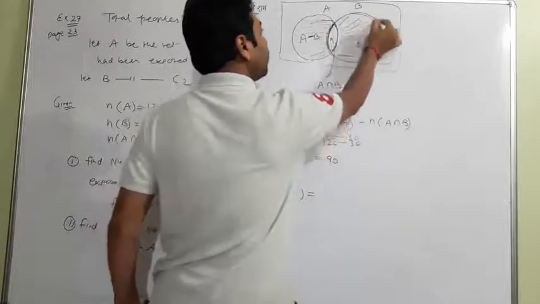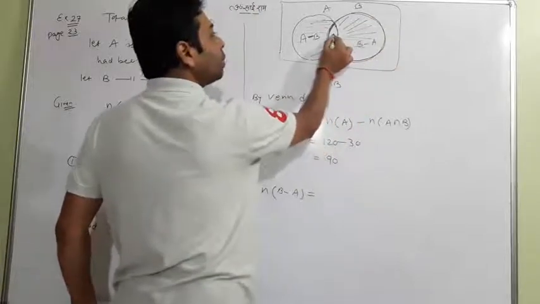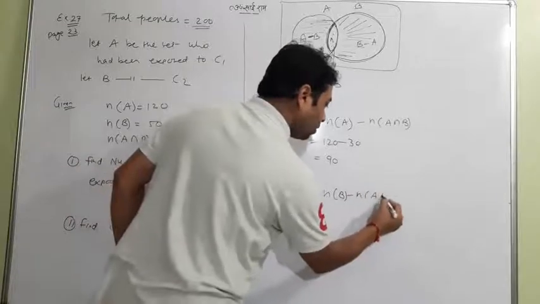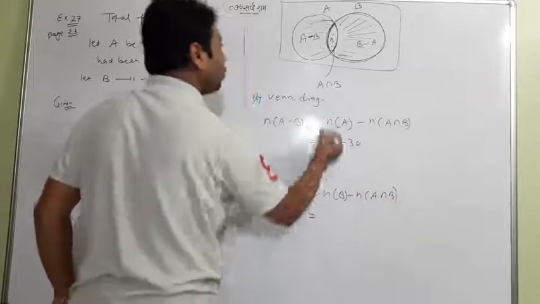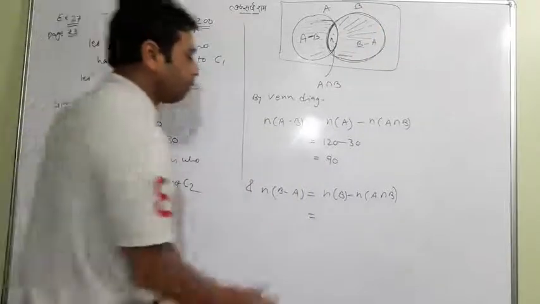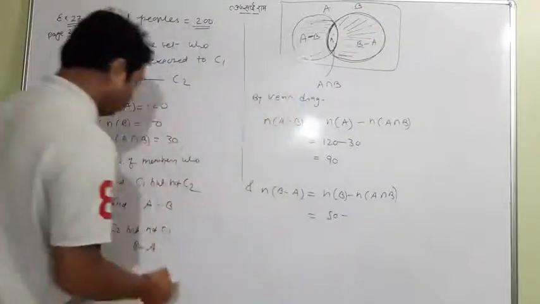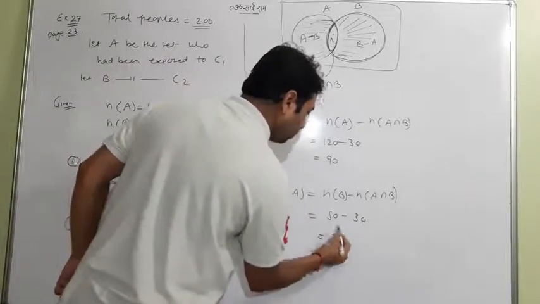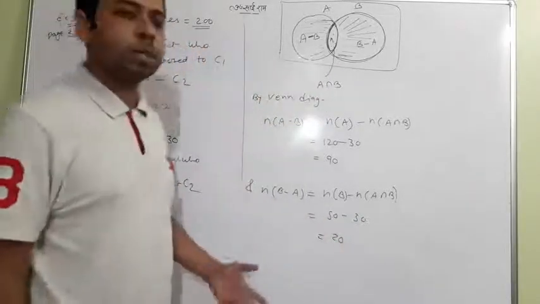Again, from the whole of B, I subtract the common region. So N of B minus N of A intersection B gives the answer. What is N of B? Whole B is 50, and the intersection is 30. So we get the answer 20. So we have got these two answers.